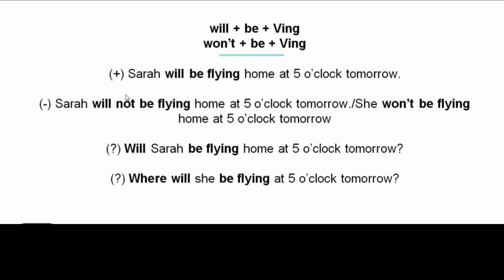Positive sentence: Sarah will be flying home at 5 o'clock tomorrow. Negative sentence: Sarah will not be flying home at 5 o'clock tomorrow. Or, she won't be flying home at 5 o'clock tomorrow. Question form: Will Sarah be flying home at 5 o'clock tomorrow? Another question: Where will she be flying at 5 o'clock tomorrow?